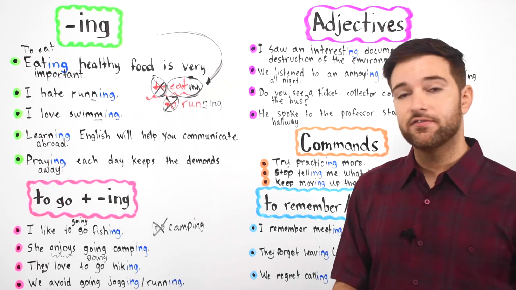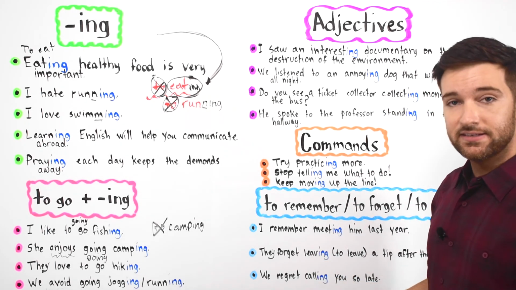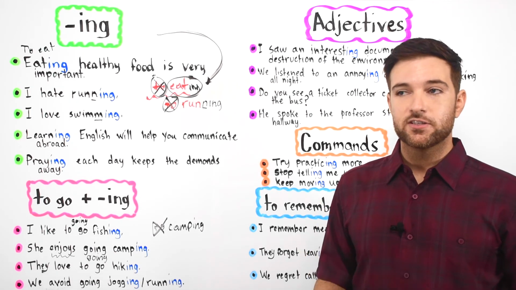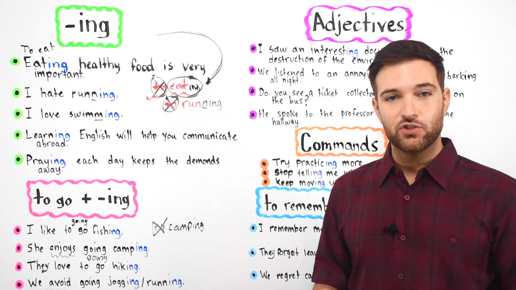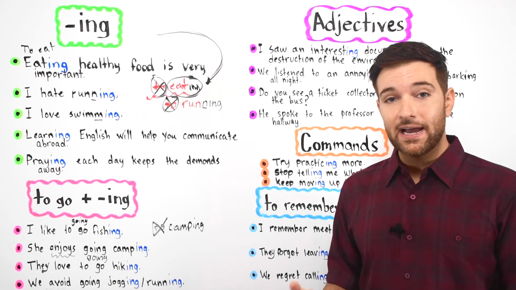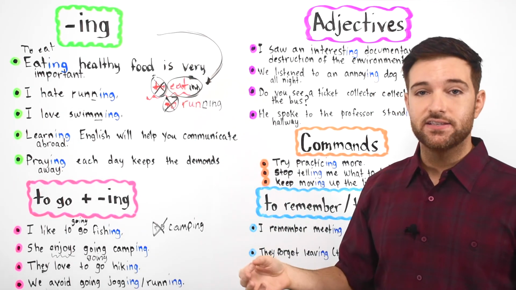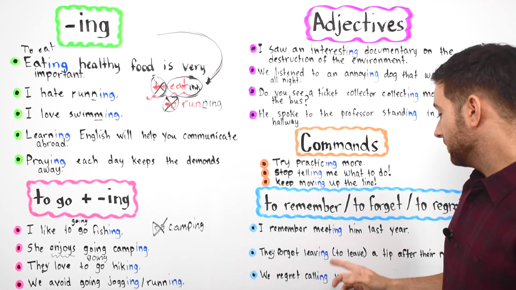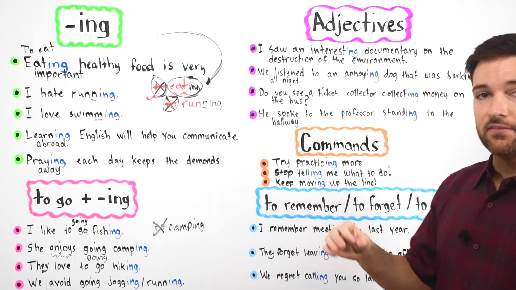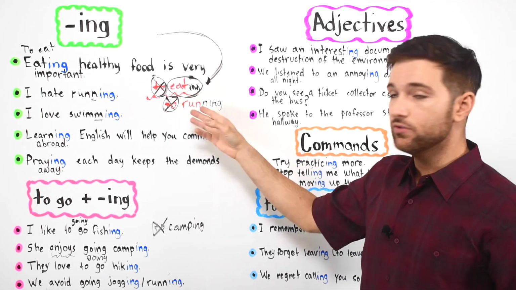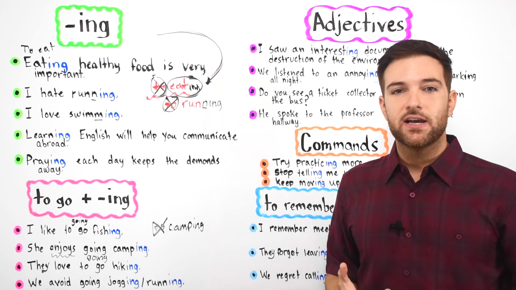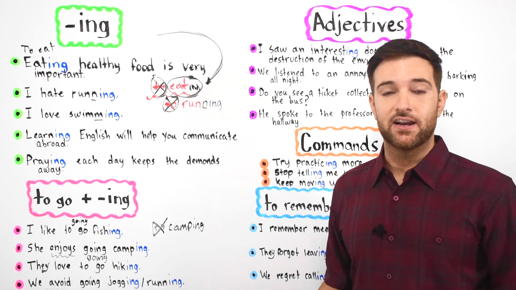But if you say they forget leaving a tip after their meal, it sounds different to me. It sounds like there's a bit of a difference in the meaning between the two ways. With the form ing, it emphasizes the action or experience, while the infinitive form, to leave, more or less emphasizes the results of the action or the event.